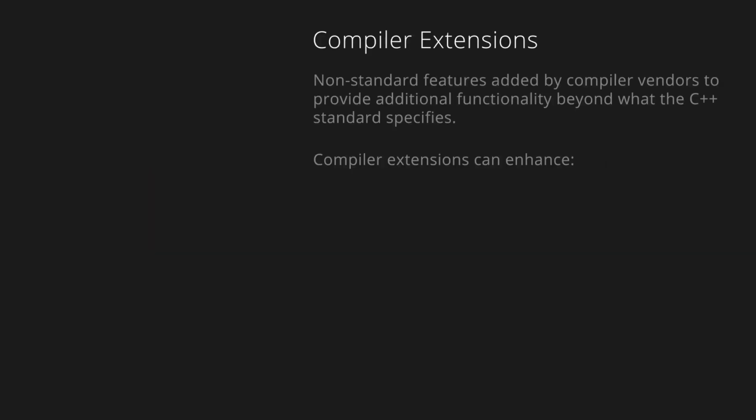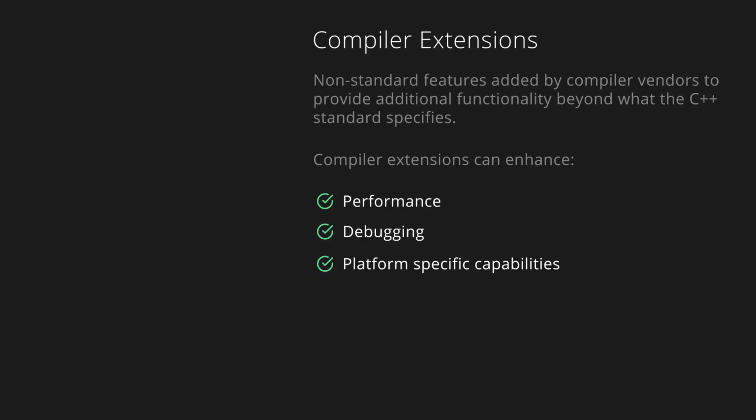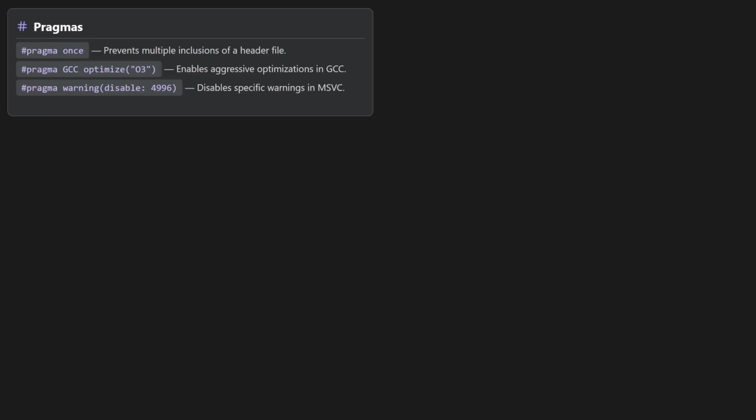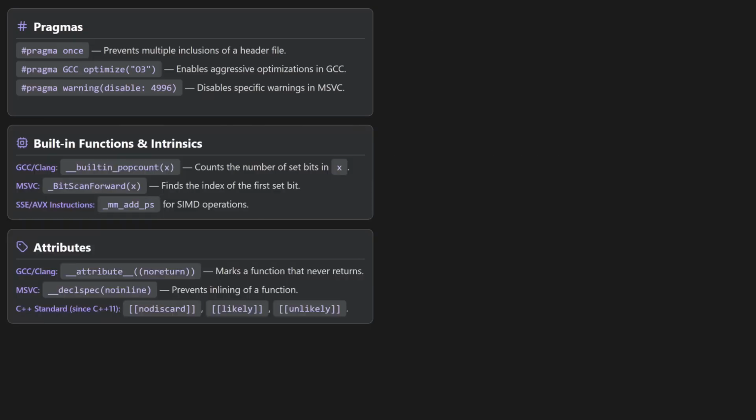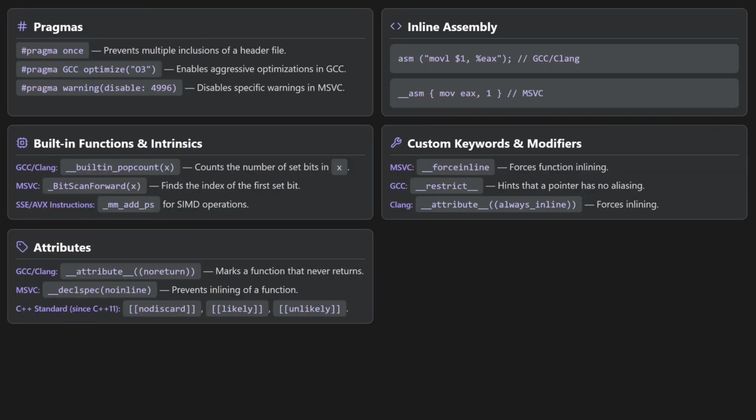Compiler extensions are non-standard features added by compiler vendors to provide additional functionality beyond what the C++ standard specifies. These extensions can enhance performance, debugging, or platform-specific capabilities. Some examples of this would be pragmas, built-in functions and intrinsics, attributes, inline assembly, and custom keywords and modifiers.